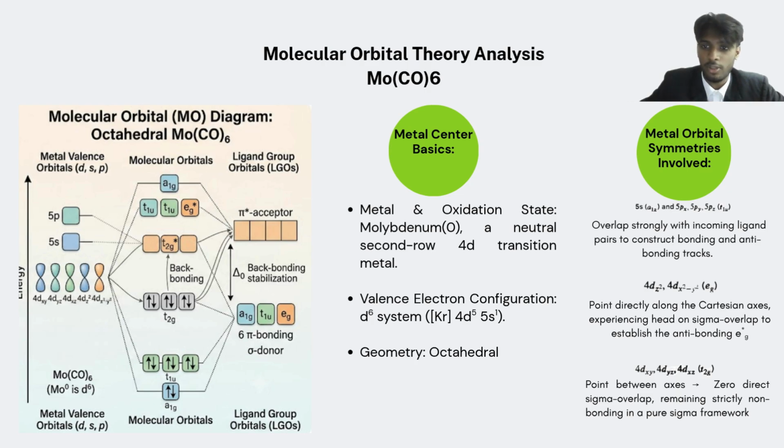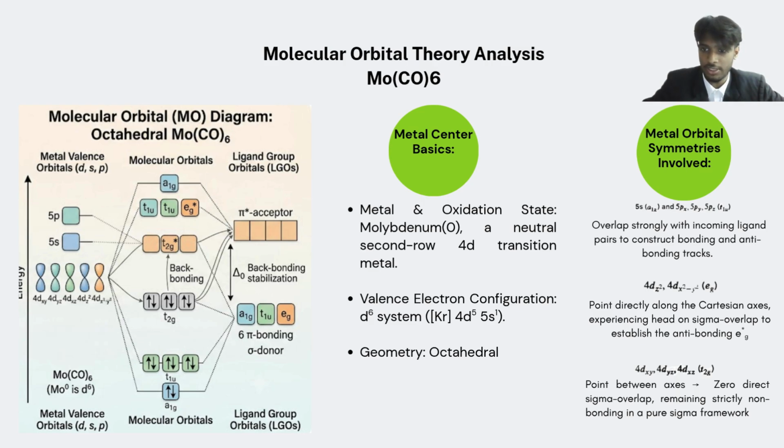So for the next molecular orbital theory analysis, the metal complex is molybdenum hexacarbonyl. For the first, the metal center basics: the molybdenum is in a neutral zero oxidation state, giving a much denser d6 valence electron configuration. The molybdenum is a second-row 4d transition metal, and it follows the same symmetry as the titanium, which is an octahedral geometry.